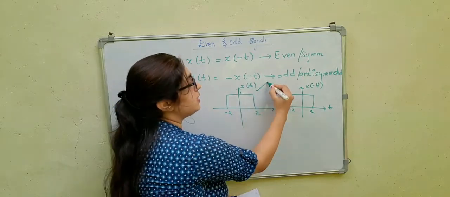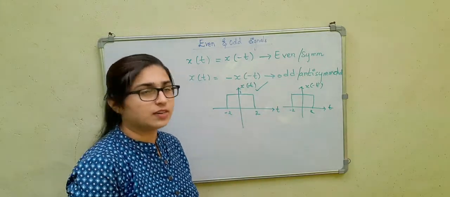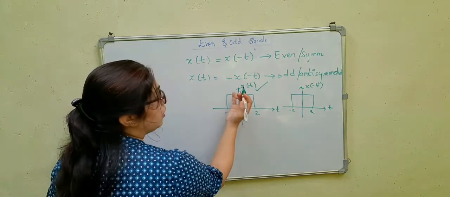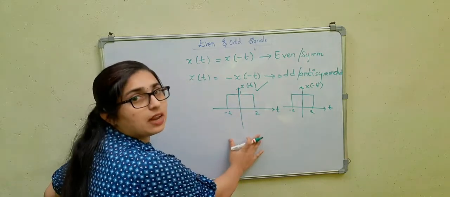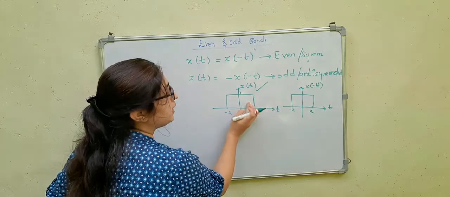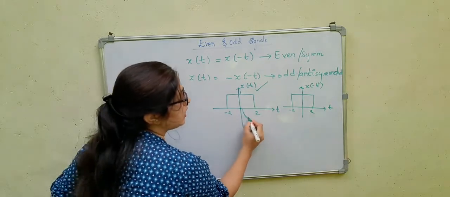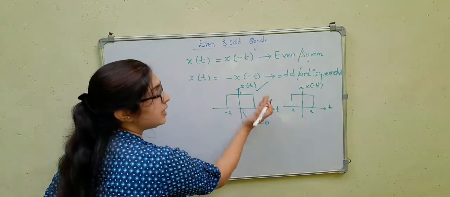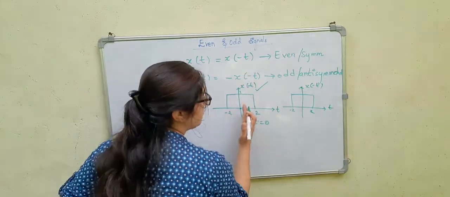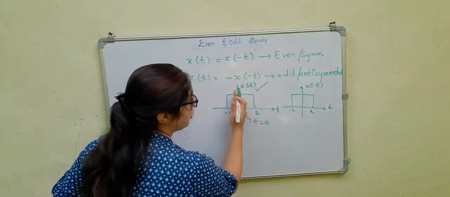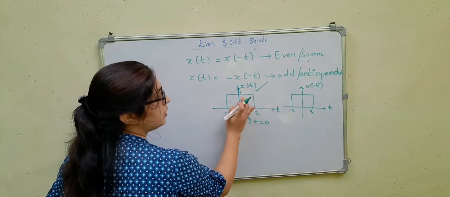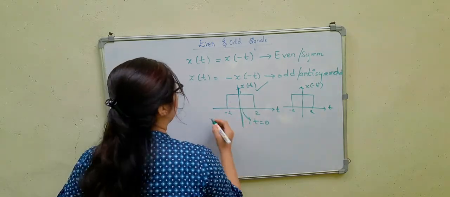So we can consider this x of t as the even signal. By seeing the graph itself, it is symmetric about the t is equal to 0 axis. See this axis, there is a mirror image. This is a mirror image of this. So this is an even signal.